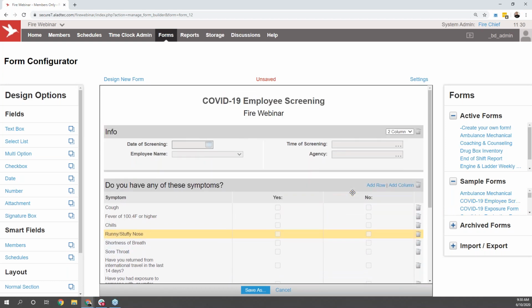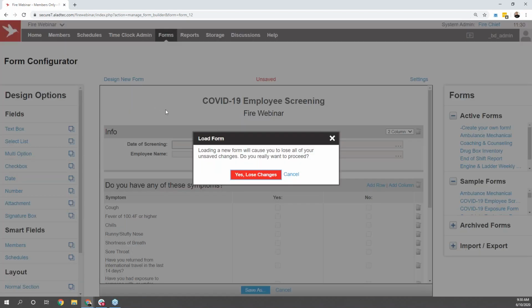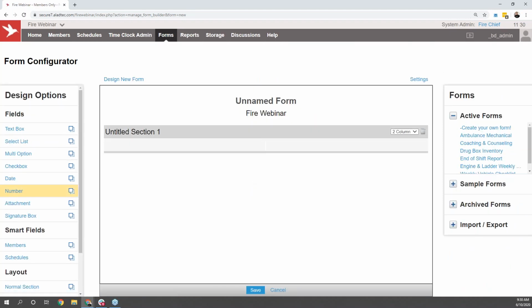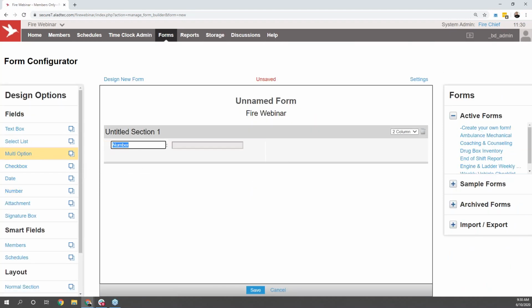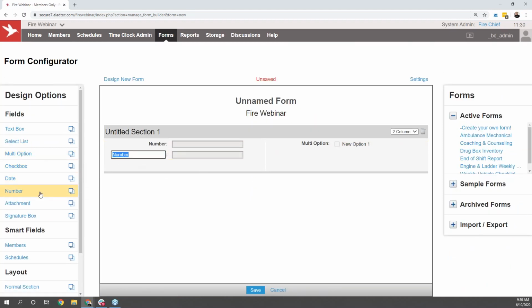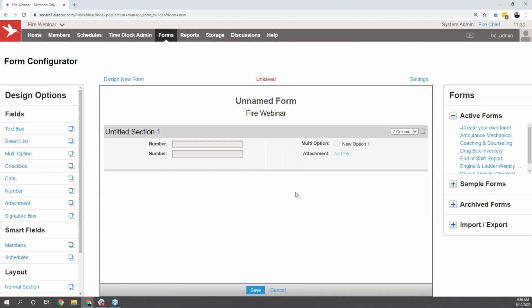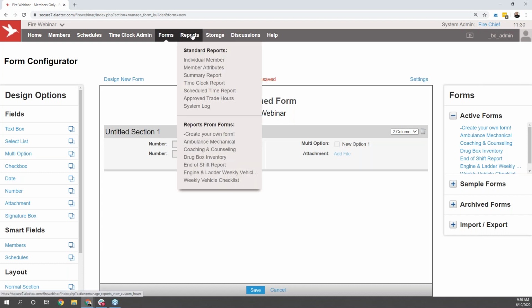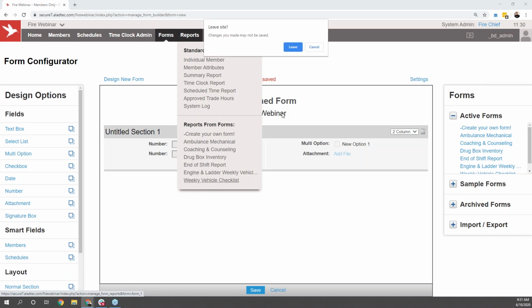Of course, all of the information in our system, although we do have the sample forms that are going to be customizable, you'll always have the option to start from scratch, design a new form here, and build it out to match up with whatever you might need for your specific organization as well. Once again, we do know that any of the information submitted in these forms is your information, and we want to make sure that you can pull that out of the system however you need. So you will always be able to run reports on any of those forms that are available within your system.